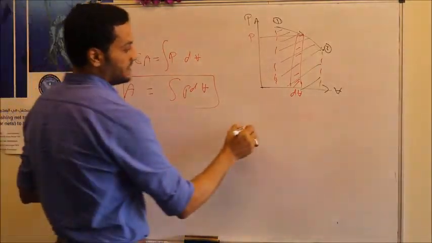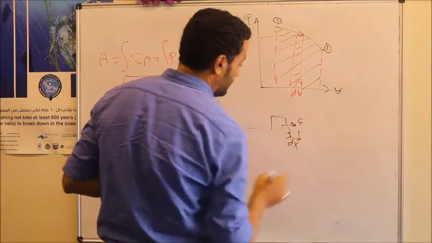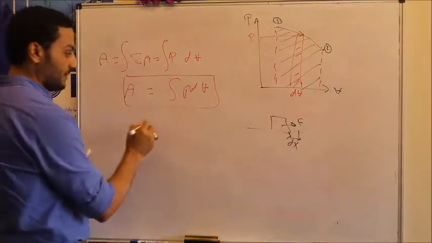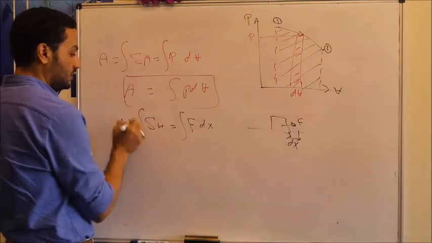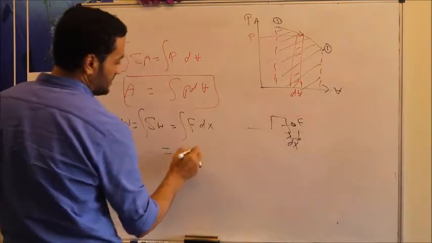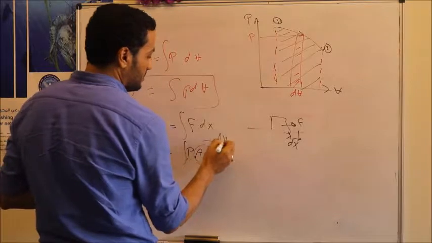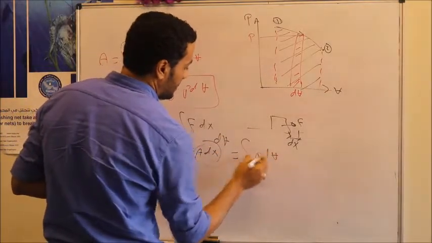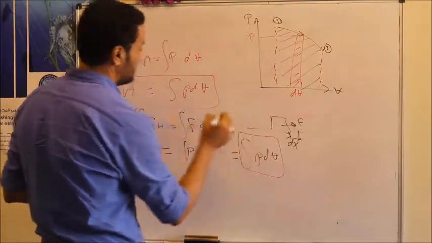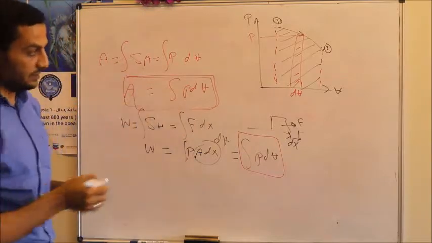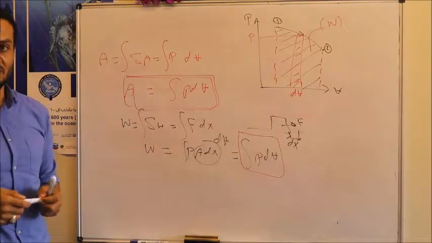But we said for work, we have to apply a force on a certain body, and this body has to move a certain distance, delta x. So delta work will equal F dx. To calculate the total work, it should equal the integration of F dx. This F is pressure times area, so area dx is delta V. So the work is equal to the integration of P dV on the P-V diagram. So this is the same as the area. The area under the curve on the P-V diagram under any process represents the work done by this system.